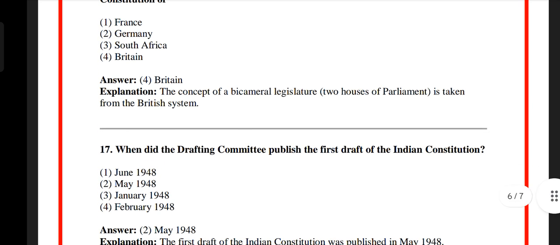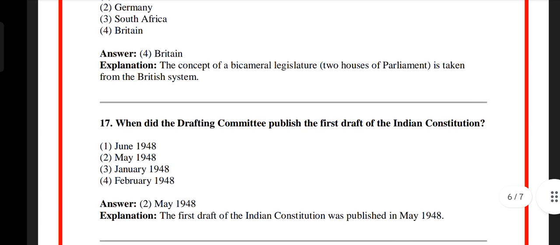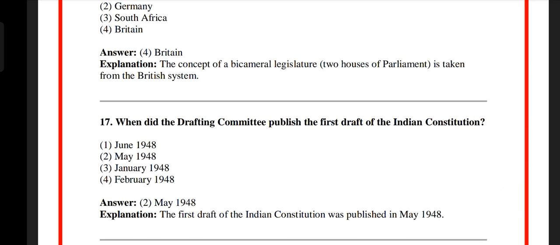Question number 17. When did the drafting committee publish the first draft of the Indian Constitution? Option 1, June 1948. Option 2, May 1948. Option 3, January 1948. Option 4, February 1948. The answer is option 2, May 1948. The first draft of the Indian Constitution was published in May 1948.